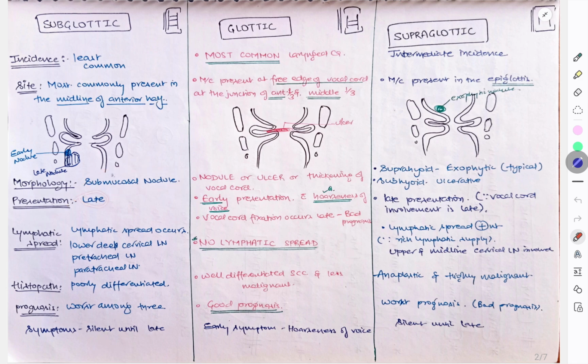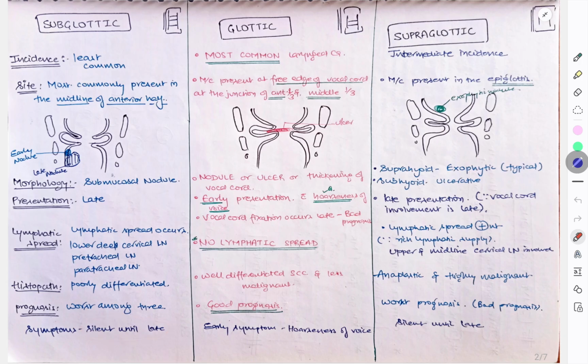Presentation is usually late. It starts obstructing the trachea. Lymphatic spread occurs to the lower deep cervical lymph nodes, pretracheal lymph nodes, and paratracheal lymph nodes. Therefore, other areas are also involved. Therefore, it is worst among these, and these are poorly differentiated. So symptoms, again, it is silent until late.